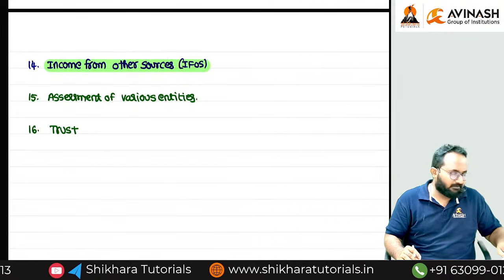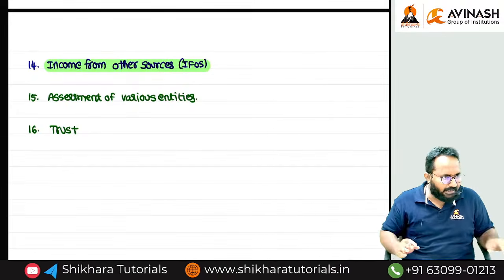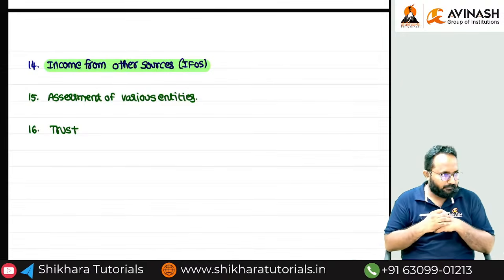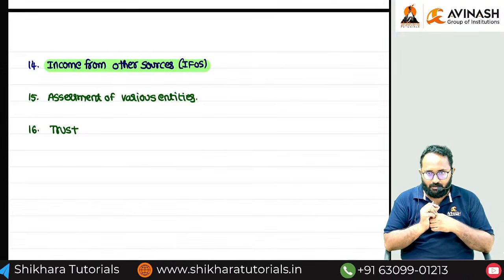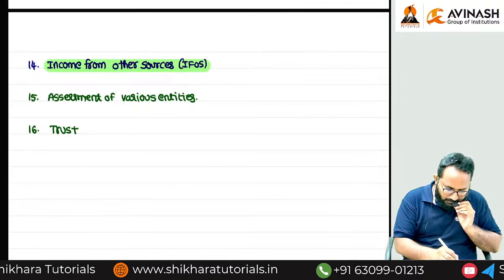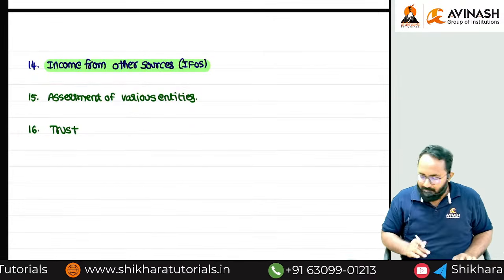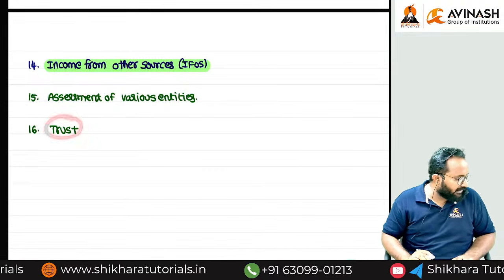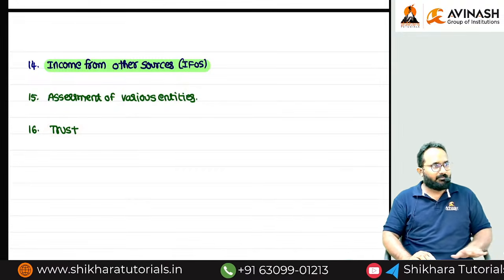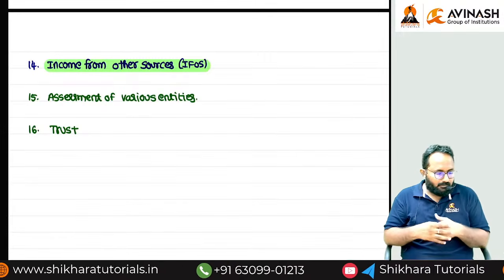Charitable trust or religious trust, simply you can write it as a trust. Important. So remember, these two things are one chapter only. One of the entities is trust, and the trust we are going to discuss in a separate way. Understood up to now?